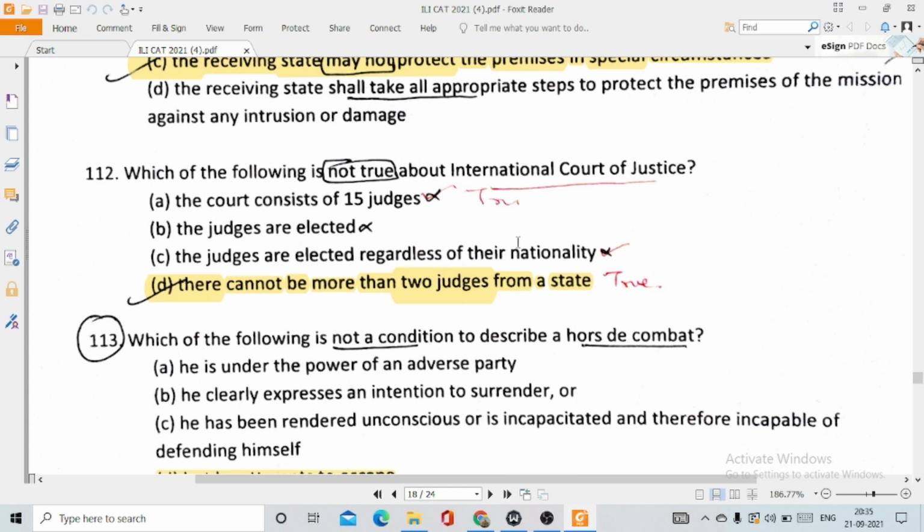Then question number 112. Which of the following is not true about International Court of Justice? It is option number D. There cannot be more than 2 judges from a state. So this is actually not true, because there can be more than 2 judges from a state.